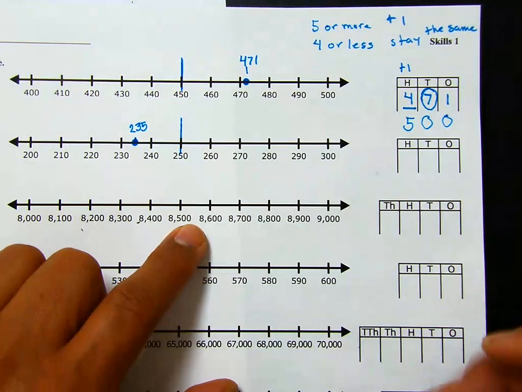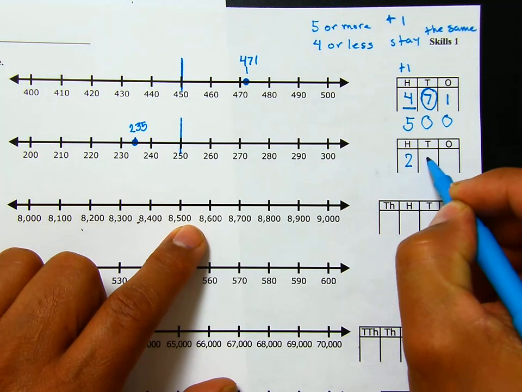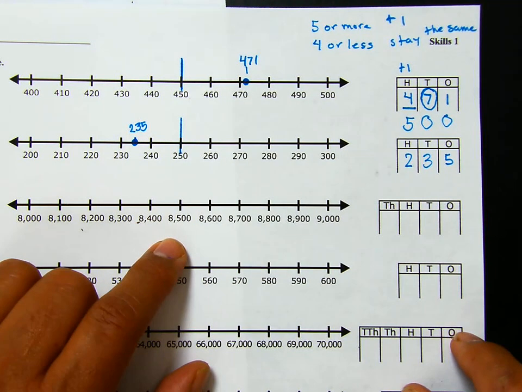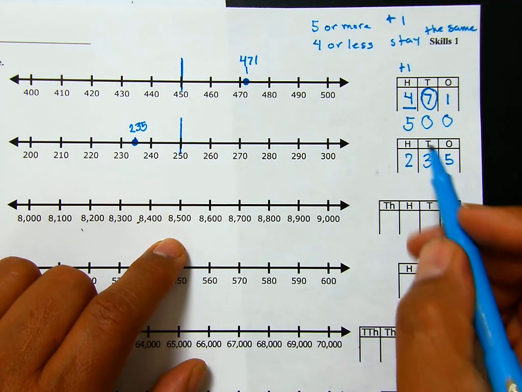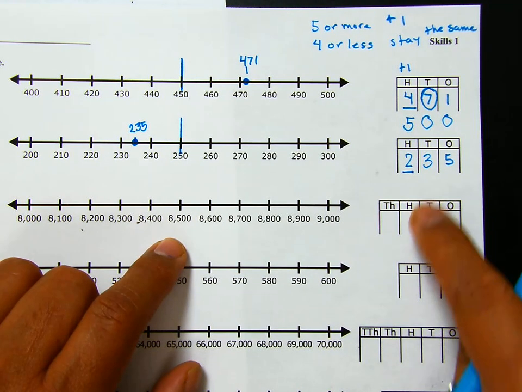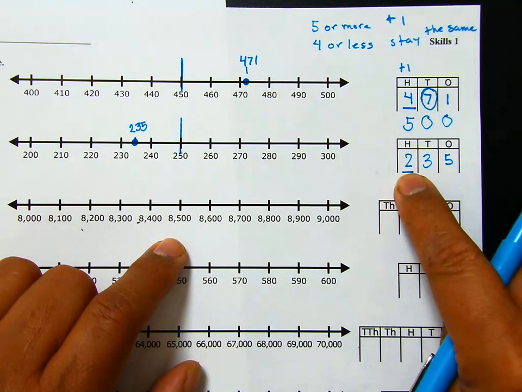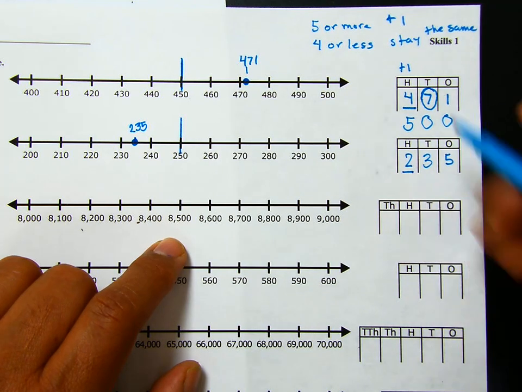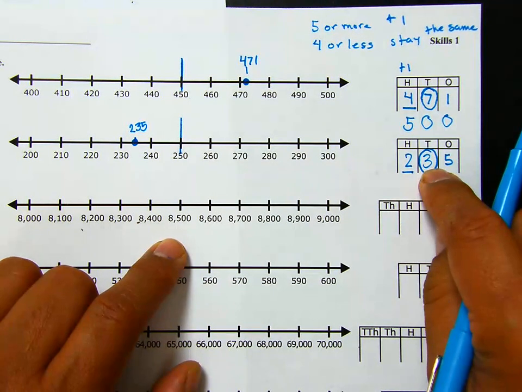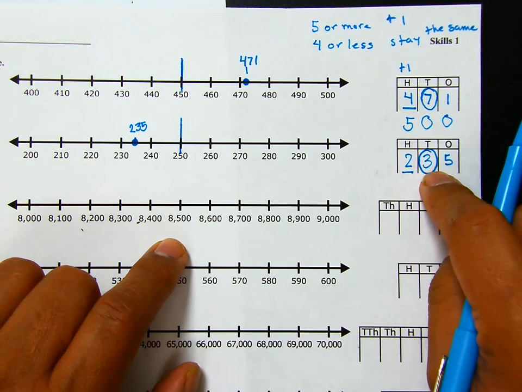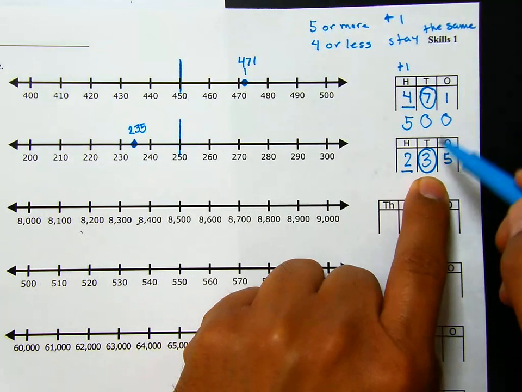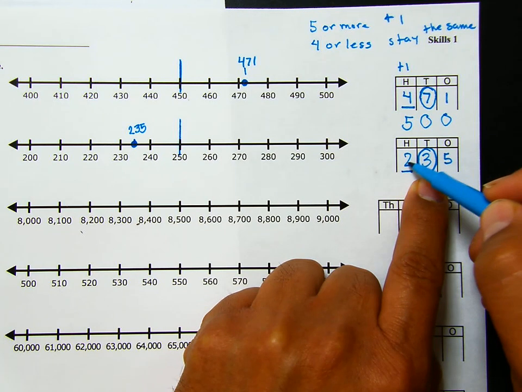So first off, we write the number 235. And we're rounding it to the hundreds place. So we're going to underline the digit in the hundreds place, because this is the number that's going to change or stay the same. And we're going to circle this one. We're going to put an eye on the digit 3 in the tens place. So this number is going to tell us what to do to this number, what's going to happen to that